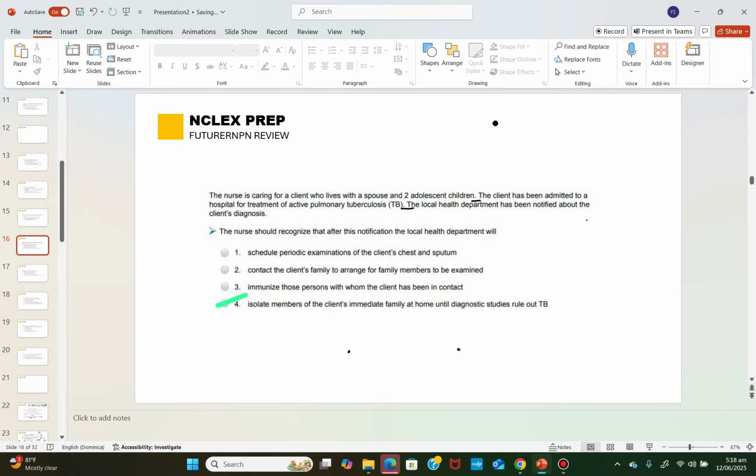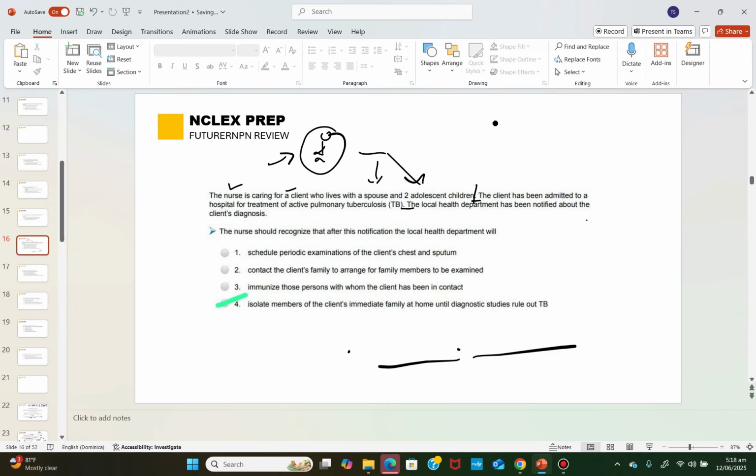it means that they are trying to pass another message, different from the previous message that has been passed to you. Now look at what the NCLEX said here before they stopped right here. They said the nurse is caring for a client. This is who you are caring for, but this client has their spouse and two adolescents.